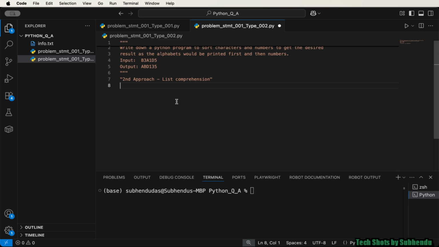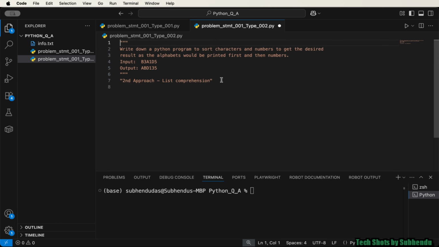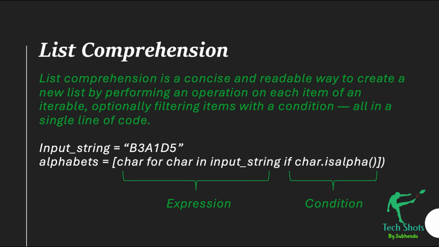So this time we will be using list comprehension for deriving a solution for the same problem statement. Before that, we need to know about list comprehension, right? What is that? Basically, list comprehension in Python is a short and simple way to create a list from an existing list or other iterable by using a single line of code. That means it helps to make your code concise and it would hardly involve more than a single line.